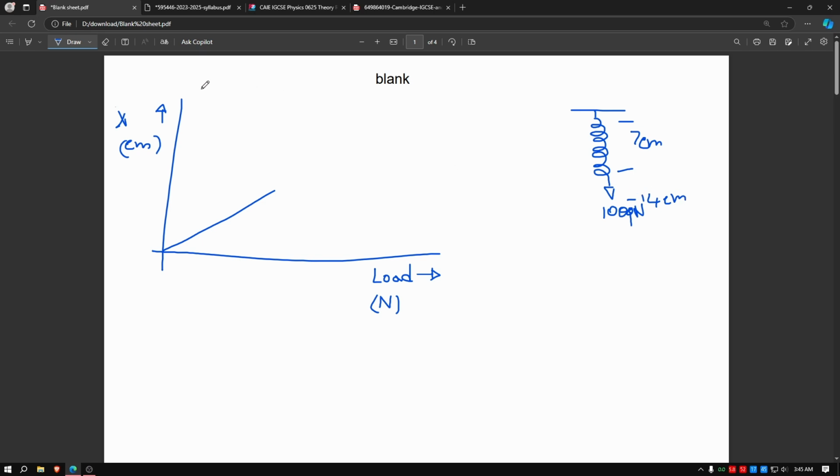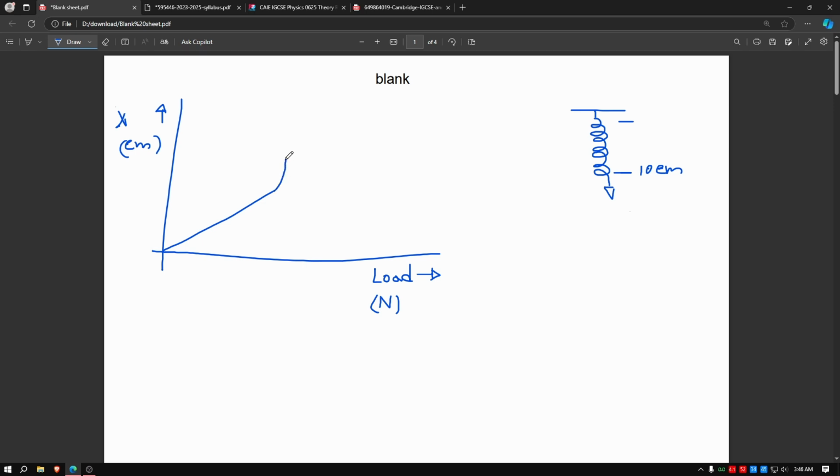Once you remove the load, there is no more 1,000 newtons. The spring does not come back to the 7 centimeters. It stays at this point, which is 10 centimeters. So 3 centimeters was extra added to the spring, meaning it was deformed. It did not come back to its original shape. So this is, let's just say, the limit of proportionality. Once you reach this point, and if you add more load, the extension will go like this.